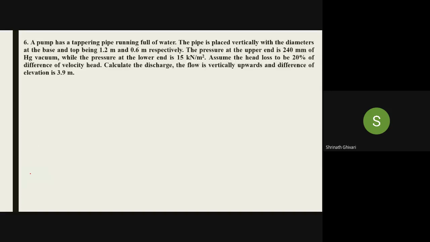So this is one of the important problems from the exam point of view. A pump has a tapering pipe running full of water. The pipe is placed vertically, with diameters at the base and top being 1.2 meter and 0.6 meter respectively. Diameter at the base is 1.2 meter, and at the top is 0.6 meter.